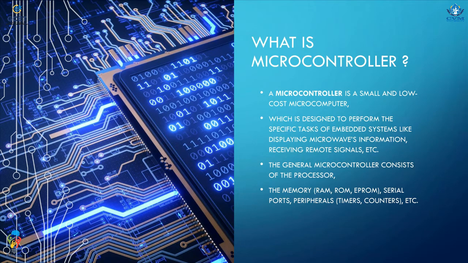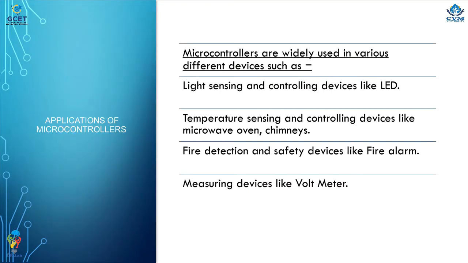What is a microcontroller? A microcontroller is a small and low-cost microcomputer designed to perform the specific task of an embedded system. The general microcontroller consists of a processor, memory, ports, peripherals, etc. Microcontrollers are widely used in various devices such as light sensing and controlling devices like LED. Several other applications of microcontrollers are temperature sensing, fire detection, voltmeter, etc.